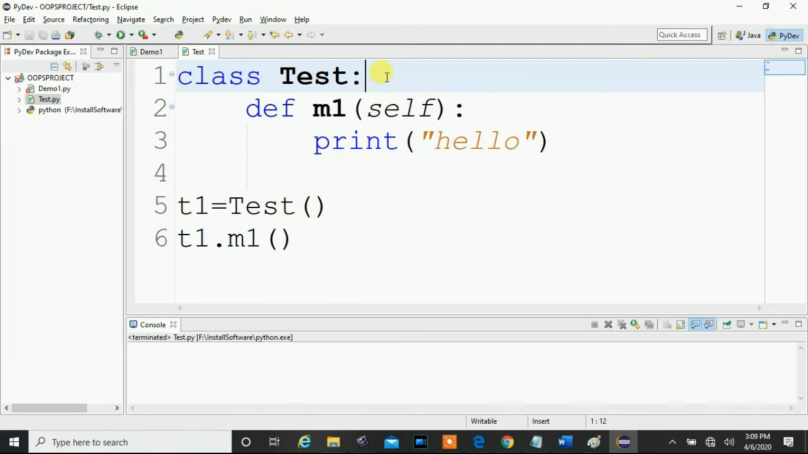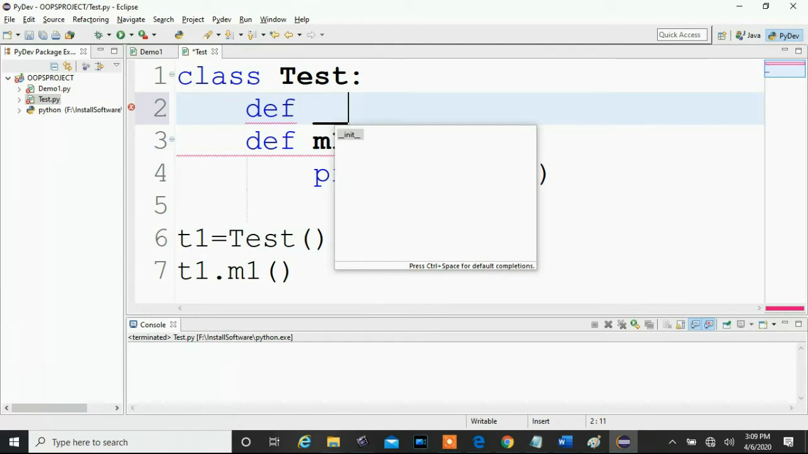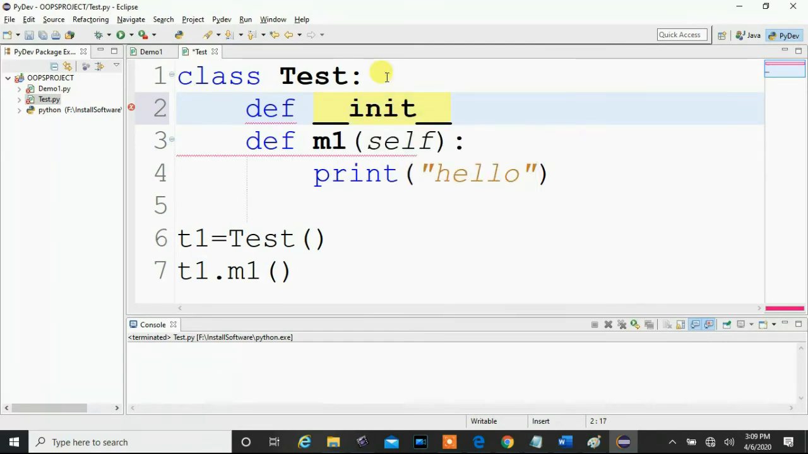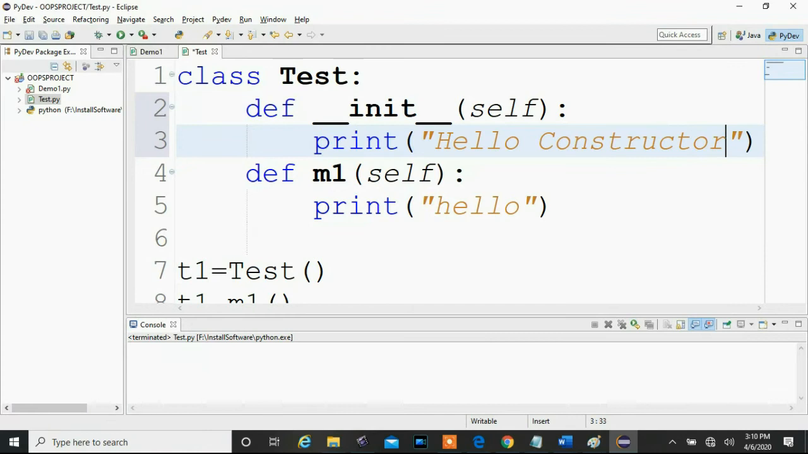So how can we define a constructor of a class? The constructor of a class is a special method. We can define the constructor of a class by using the init method. So init is a special method which acts as a constructor for a class, and this method is invoked whenever an object of the class is created. Watch here, we write some lines of code. Simply we are writing hello constructor, and here we are writing hello method.